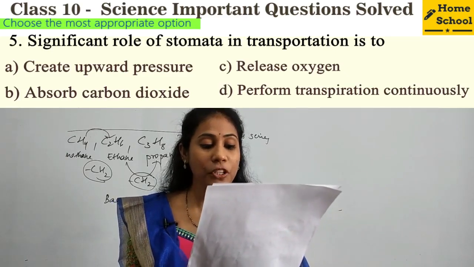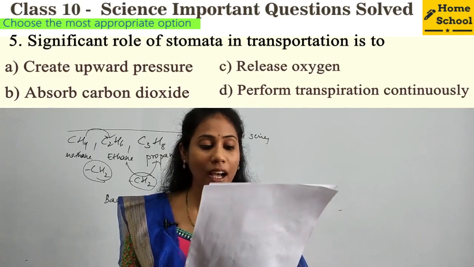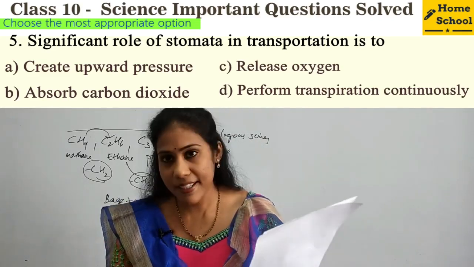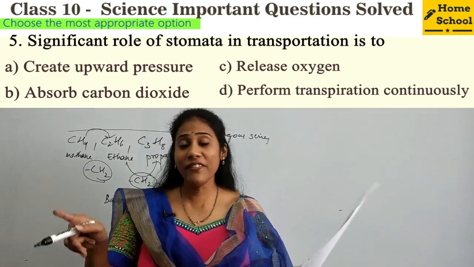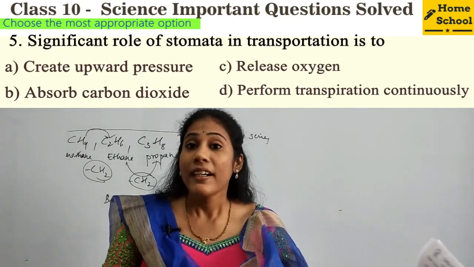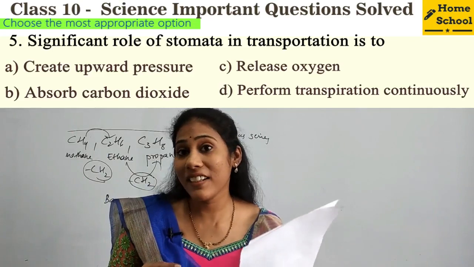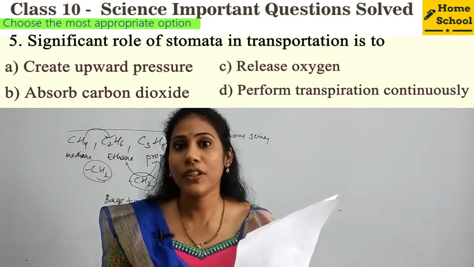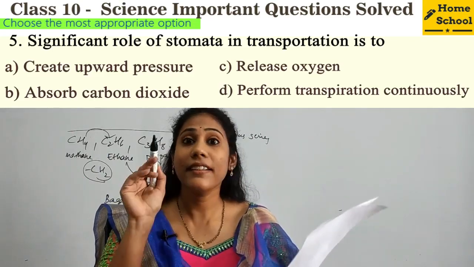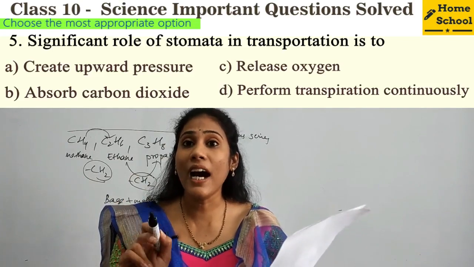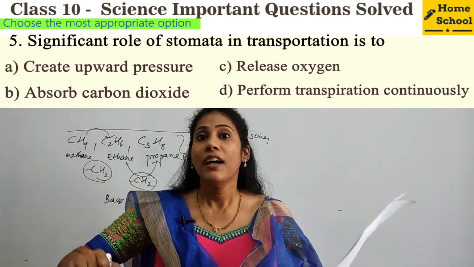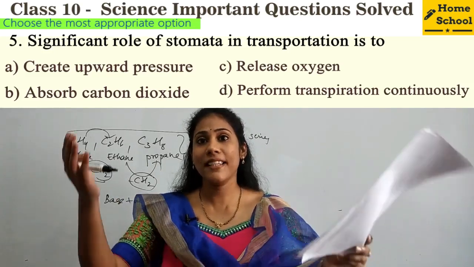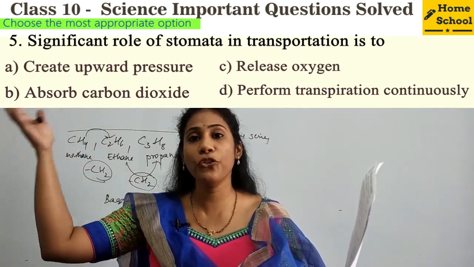Actually speaking, through stomata, absorption of carbon dioxide can take place. But that is during photosynthesis. Only when photosynthesis is happening, carbon dioxide can enter through stomata. But they are asking the role of stomata in transportation, like how it is helpful in passing of water from roots to leaves.